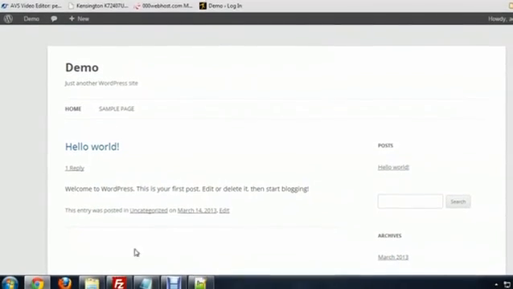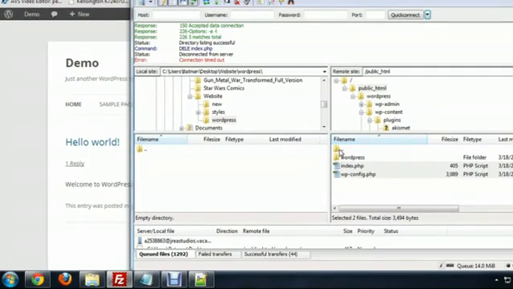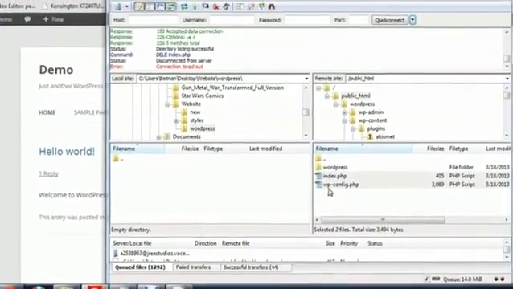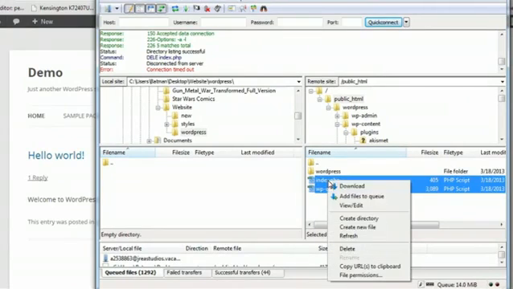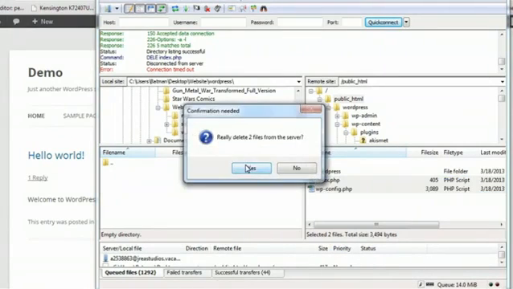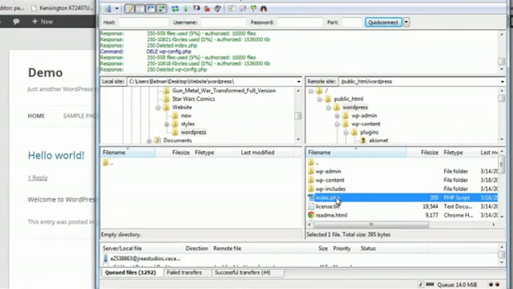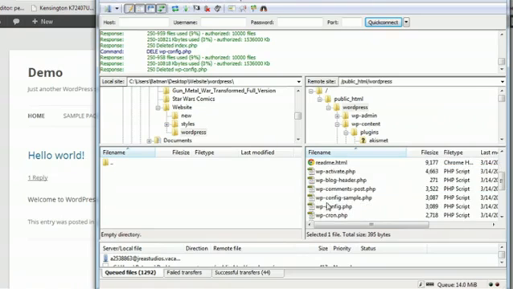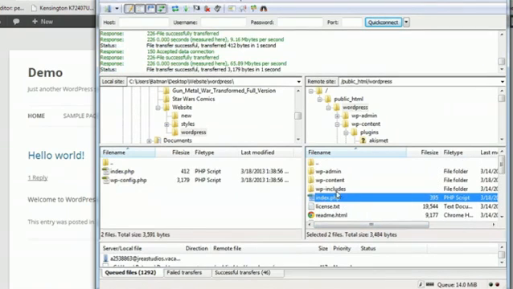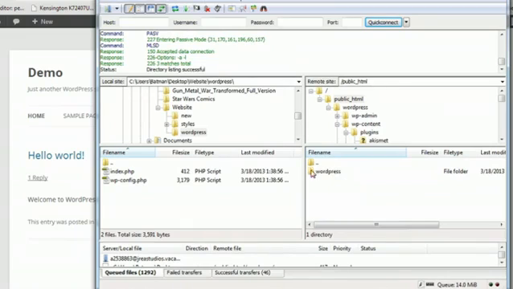So, first things first, I'm going to open up FileZilla, and I'm going to go inside of my WordPress blog, and you can see I've already got these files here, but I'm going to delete them real quick, just so that you can see what it looks like to move them over. I'm going to open up my WordPress folder and select the index.php, that's our home page, and the WordPress configuration file. I'm going to copy them over to my computer into this subfolder that I've created. Now we go back up to the top, or the root folder of our server, and we're going to copy these files back over there.